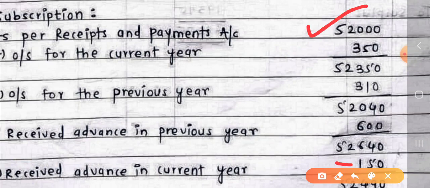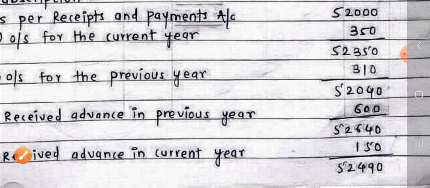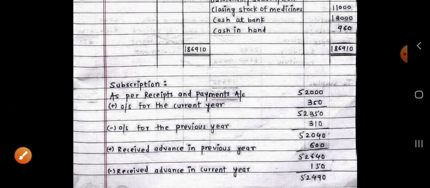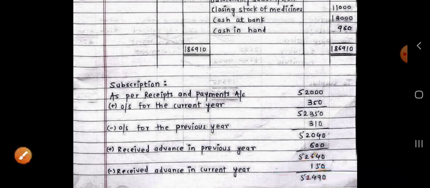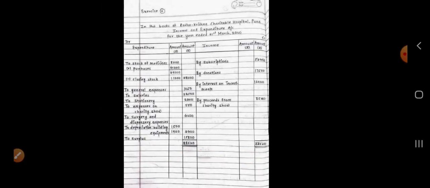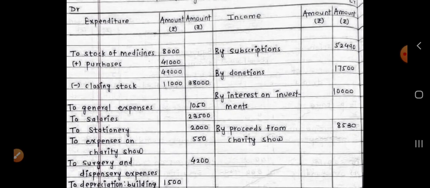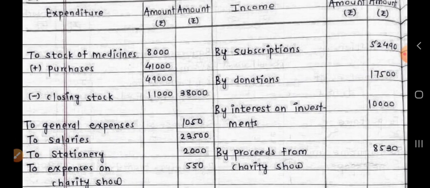After making these 4 adjustments, we arrive at the exact amount of subscription for the current year, received plus outstanding, 52,490, and that 52,490 has been shown on the income side directly. Adjustments are made outside the solution, no problem.